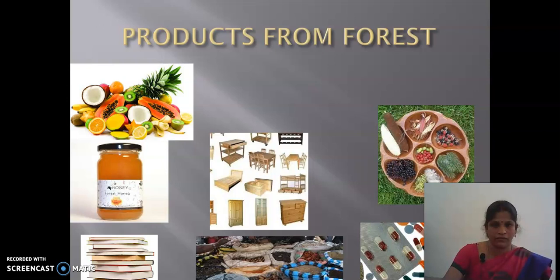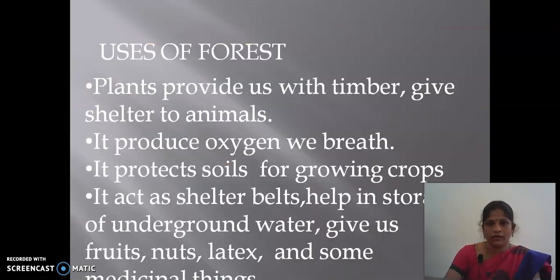If one is affected, then the whole system is also affected. Plants provide us with timber, give shelter to animals. It produces the oxygen we breathe. It protects soil for growing crops. It acts as shelter belts, helps in storage of underground water, that we saw in the conservation of water itself. If we plant more trees, that helps in storage of underground water.